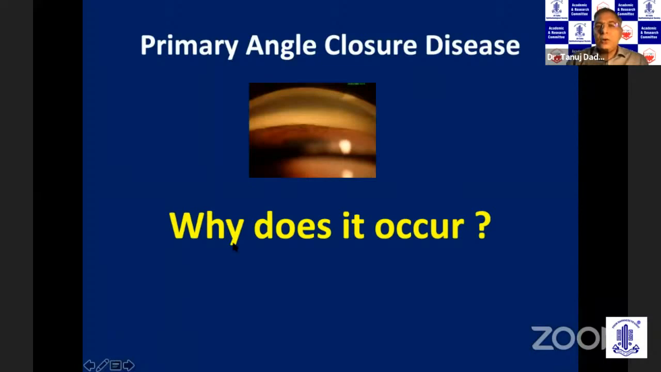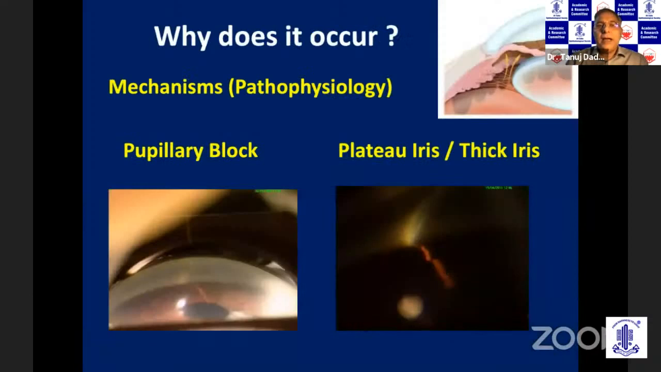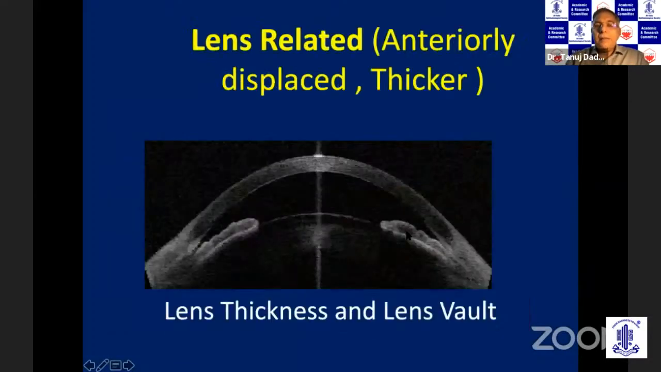Now, why does angle closure occur? The basic mechanism is that you have a contact between the iris and the trabecular meshwork, reducing the drainage of aqueous. The pathophysiology is, in the majority of cases, a pupillary block mechanism. However, in some cases you might also have a plateau iris in which there is a thickened ciliary body. You get this classical sine wave configuration, or a thick peripheral iris blocking the trabecular meshwork. And in many cases, you may have an increase in the lens thickness or an anteriorly displaced lens, which is now quantified by what is known as the lens vault.